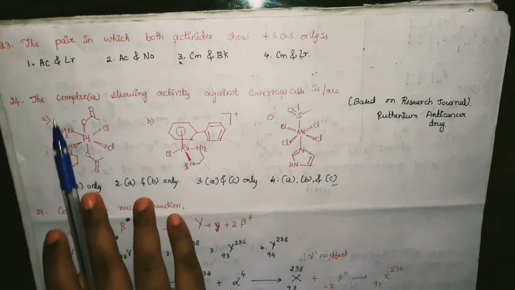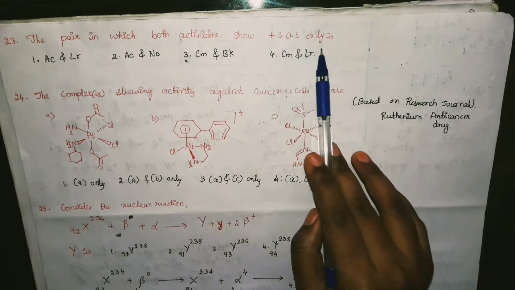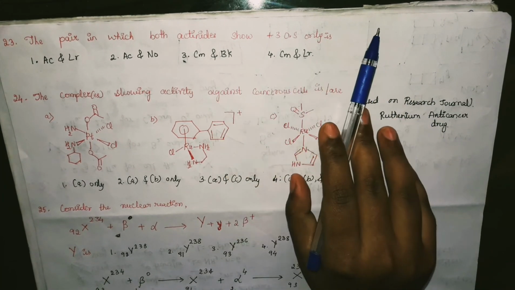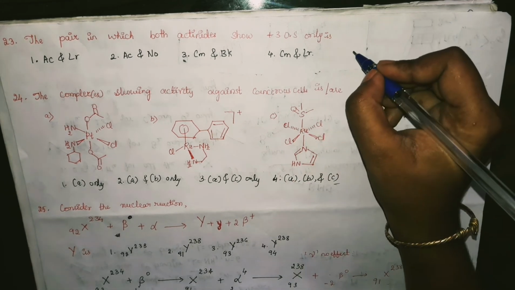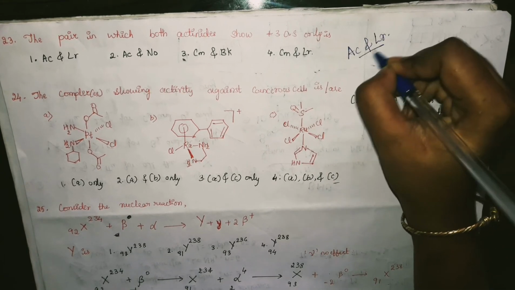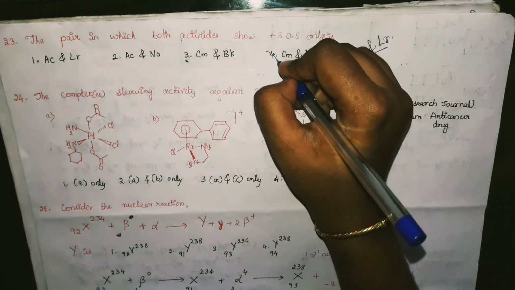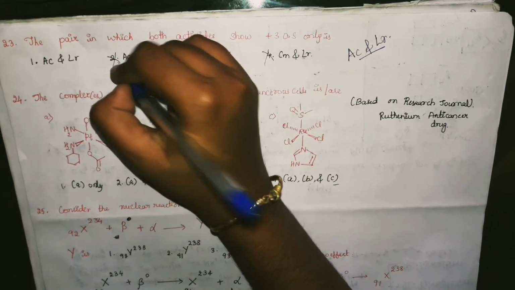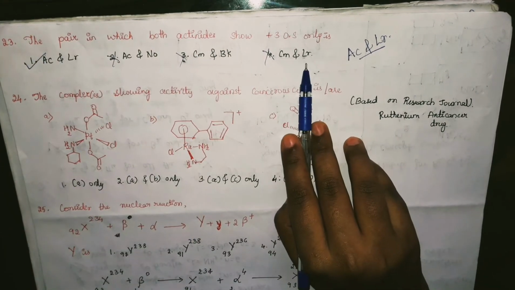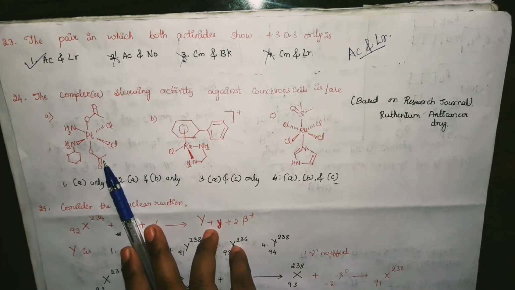The next question we have is the pair in which both actinides show the +3 oxidation state only. We know the actinides show variable oxidation states except actinium and lawrencium. Except these two, other atoms will show variable oxidation states. So these three got eliminated and the actinium lawrencium option is correct. This question is completely based on the concept of actinide properties, and this is also a conceptual question.